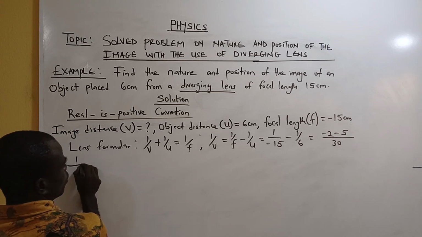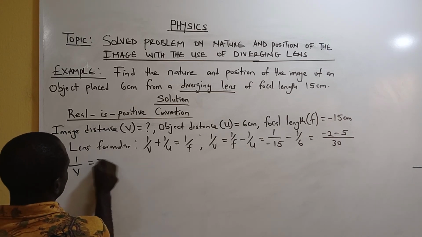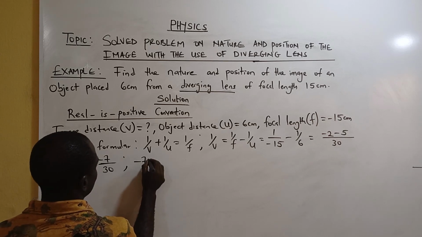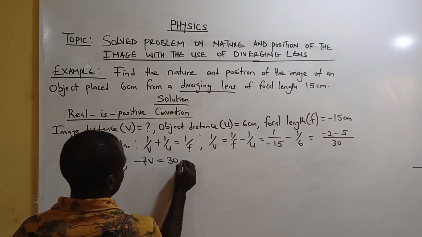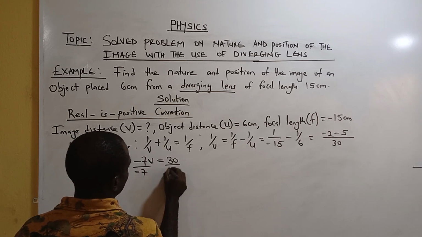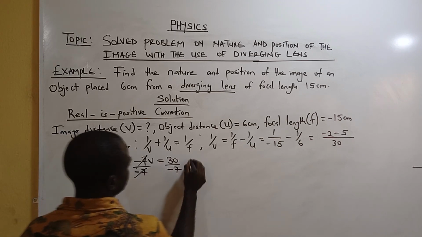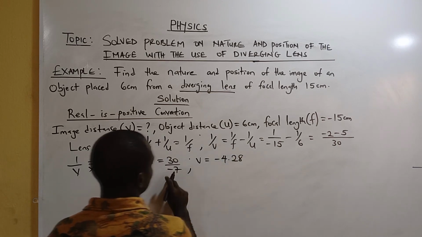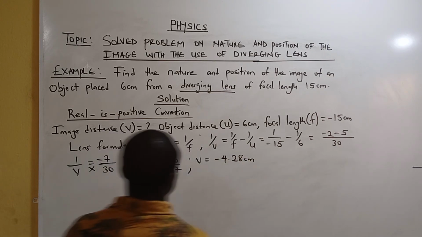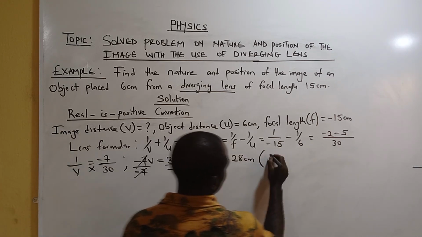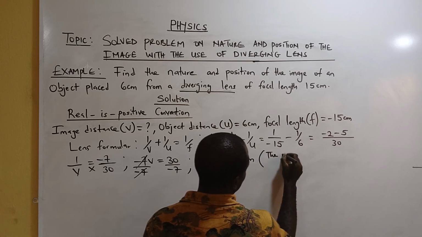Now 1 over V equals minus 7 over 30. You cross multiply. Minus 7 V equals 30. 30 times 1 gives you 30, divided by minus 7. Minus 7 cancels minus 7. V equals minus 4.28 centimeter. Minus 4.28 centimeter. This negative sign is telling us that the nature